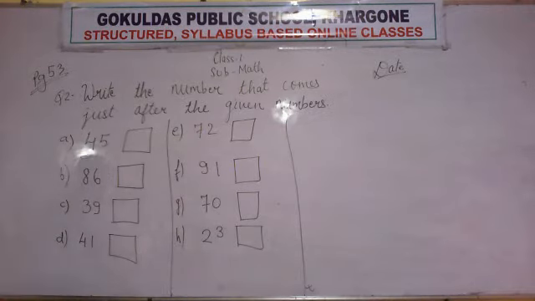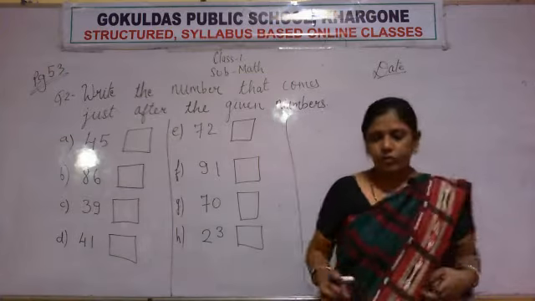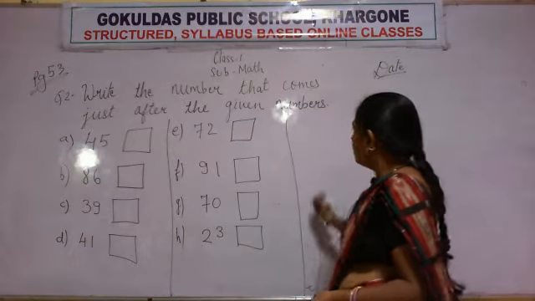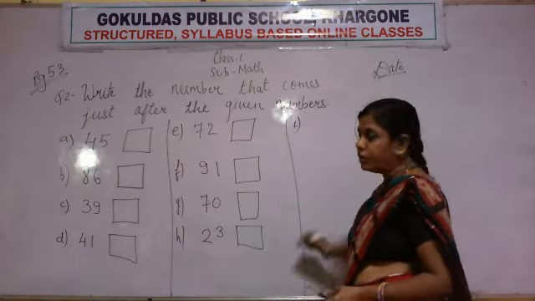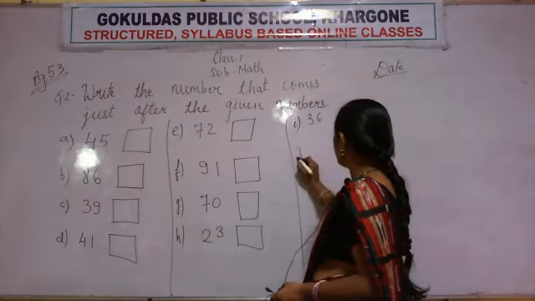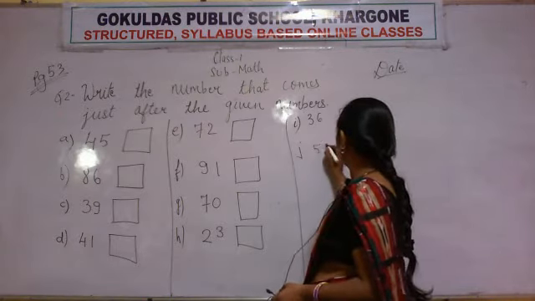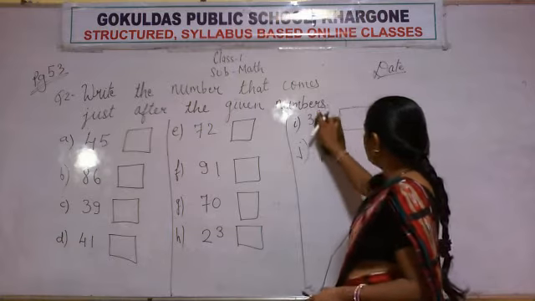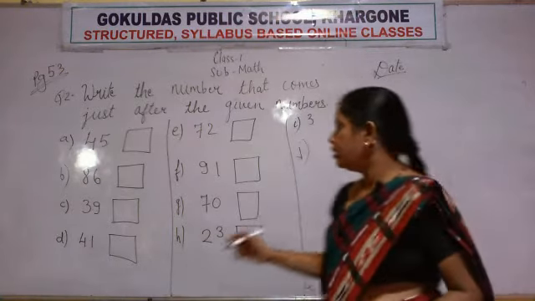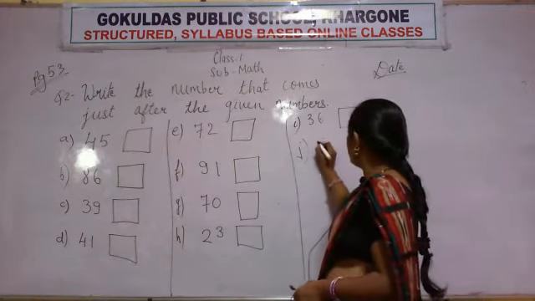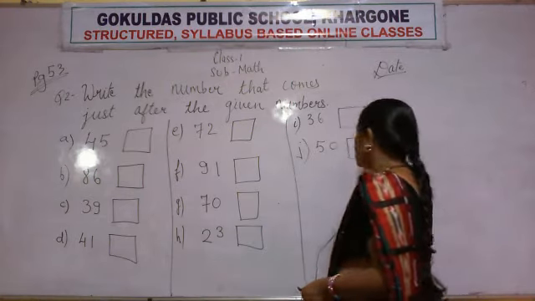Then one box, then last is J, 50. And last is 50. First of all, you also copy all the questions fast.